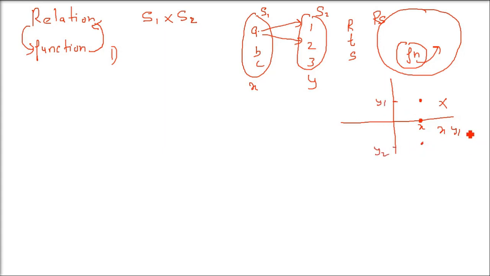So x, y1, x, y2. In a function, there will be no repeated x. You cannot have multiple y's for a single x. Let me tell you again. Function is a smaller set. It has come from relation only.